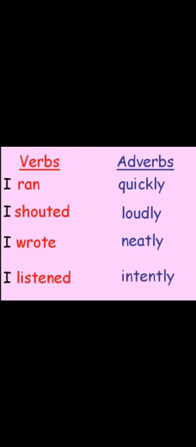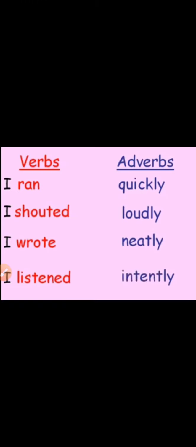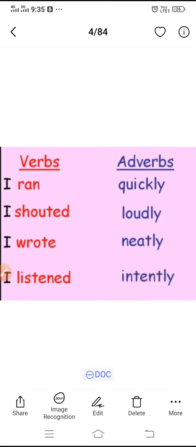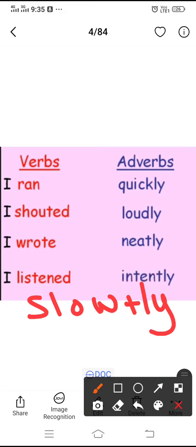There we had slow, we added ly, slowly, and we made a sentence with write.